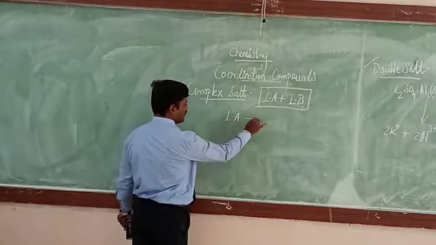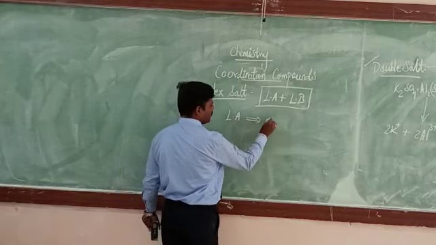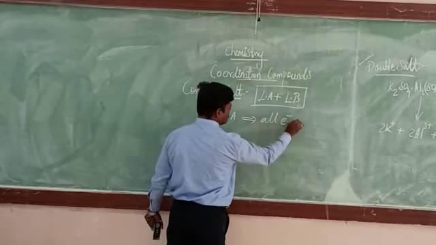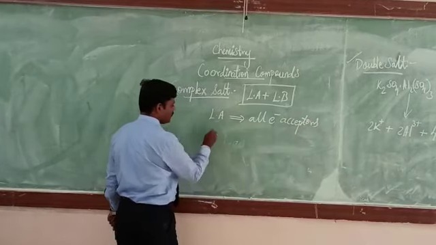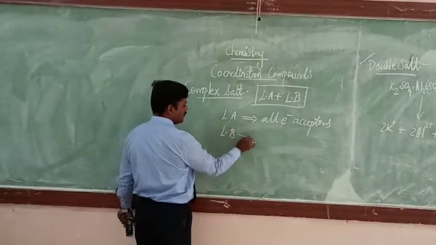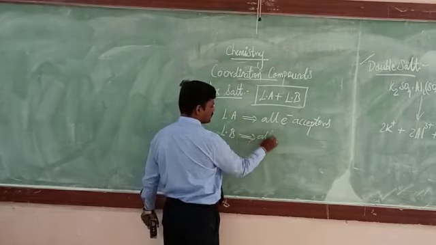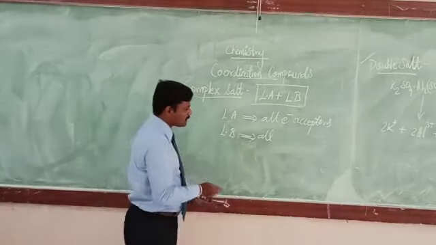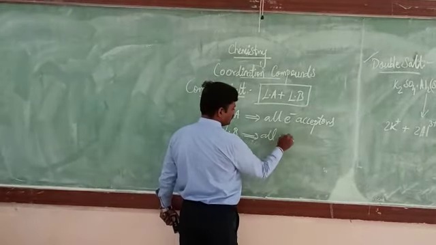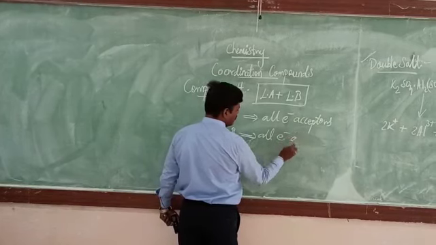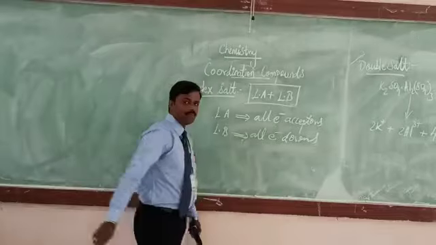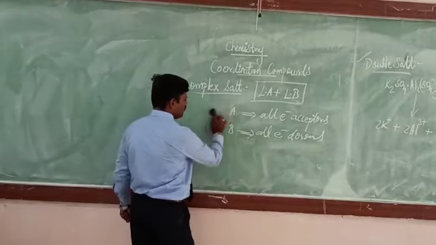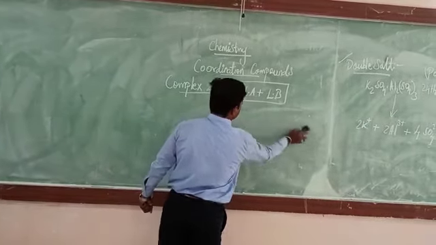So all electron acceptors are called Lewis acids. And what is a Lewis base? All electron donors are referred to as Lewis bases. Now I am going to teach you how this complex charge is obtained.